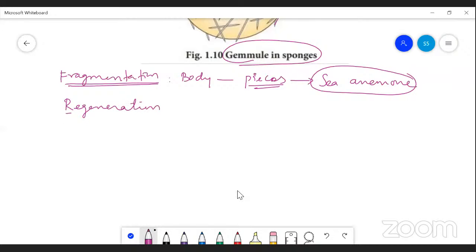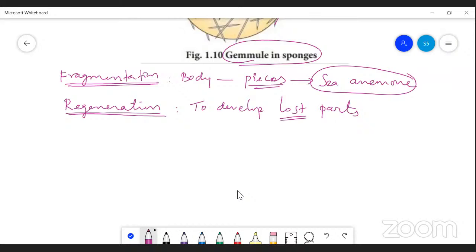Regeneration is nothing but the ability of an organism to develop the lost part of the body. Remember this, lost part of the body. The power of regeneration is more in the case of lower organisms, less in the case of higher organisms.